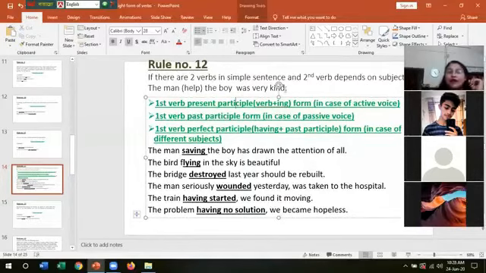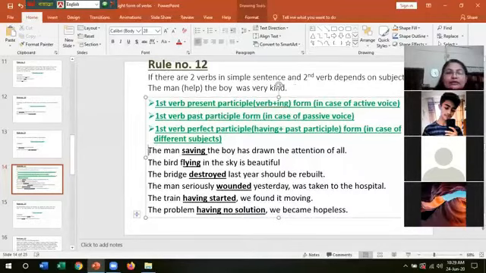If you find this type of sentence, then the first verb will be in present participle, that means in verb plus ing form, in case of active voice. So there is another condition, that is if this sentence indicates active voice.